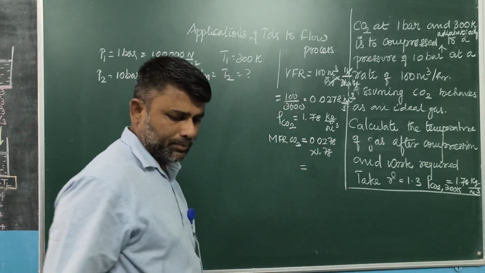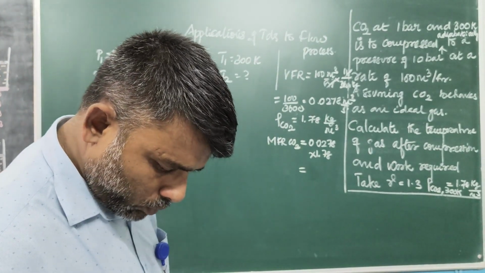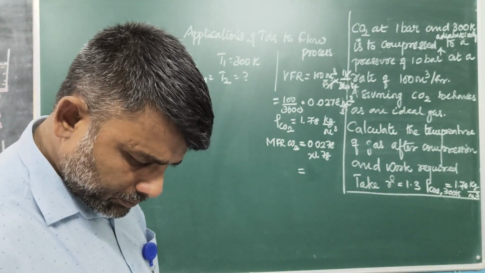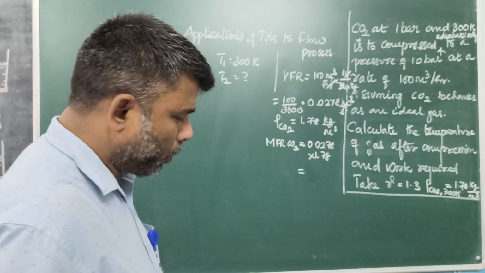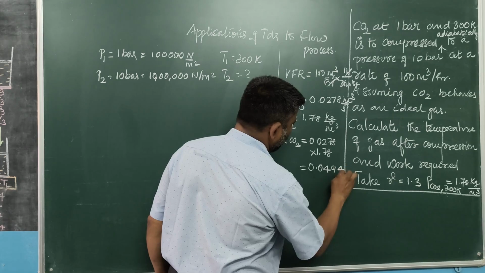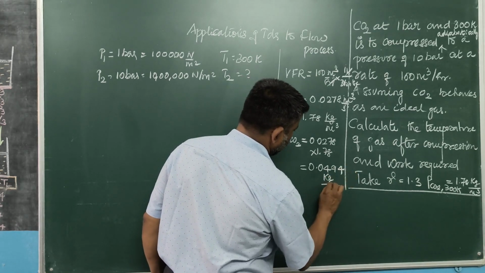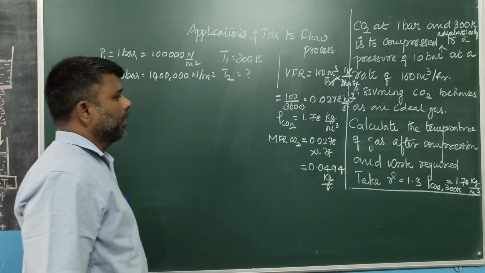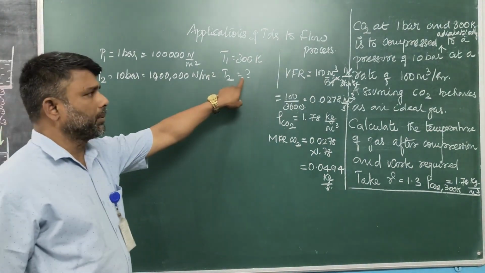The answer becomes 0.0494 kg per second.